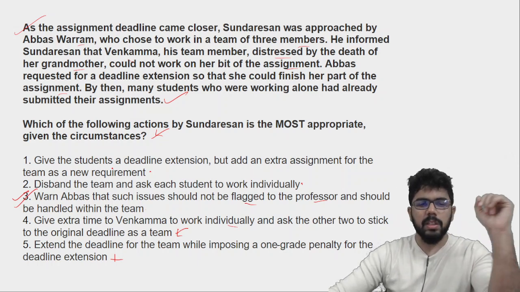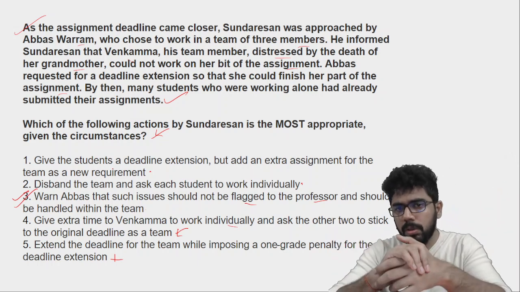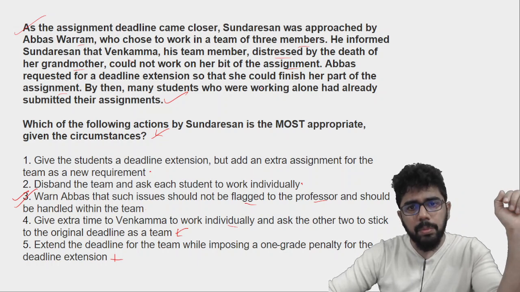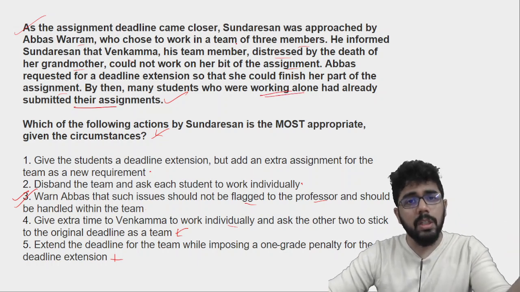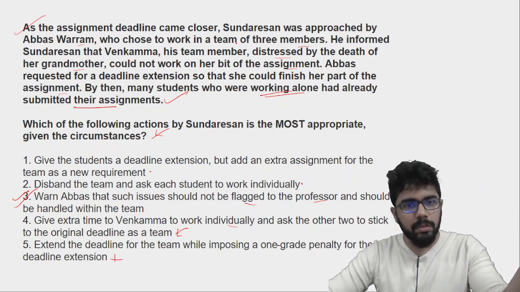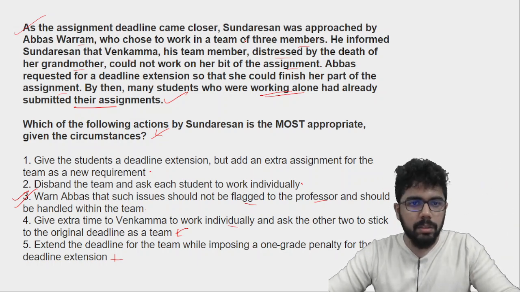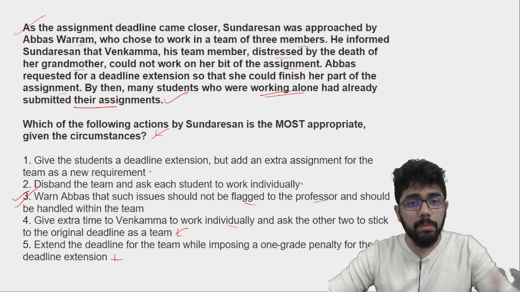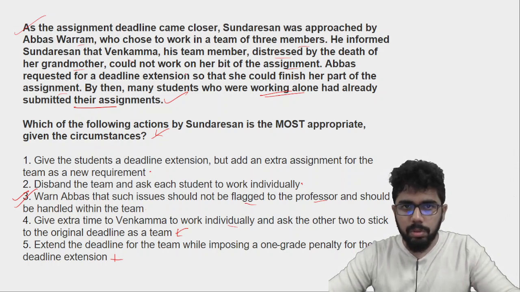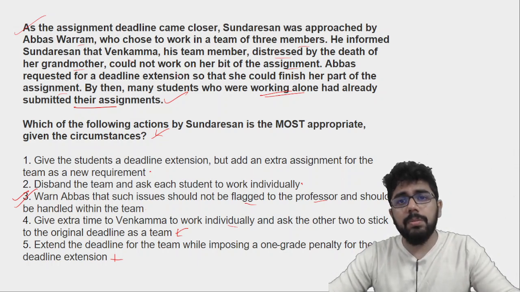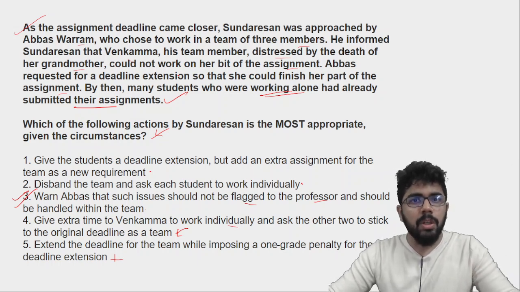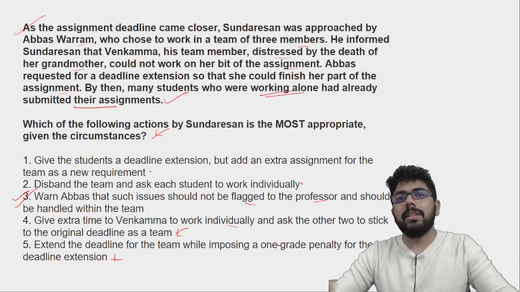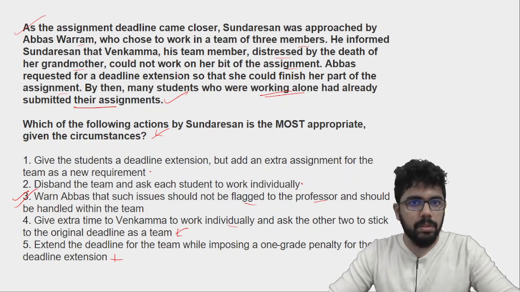क्यों? It may sound a little harsh now, but because of this, that people working alone, they had already submitted their assignments. So you are a group of 3, you should have done it much earlier. How can you ask for deadline extension? जो लोग अकेले काम कर रहे हैं अगर वो सबमिट कर सकते हैं, so you shouldn't ask for deadline extension. And even if she couldn't focus on her bit, so because you are a team, you should have handled it as a team rather than flagging these issues to the professor.